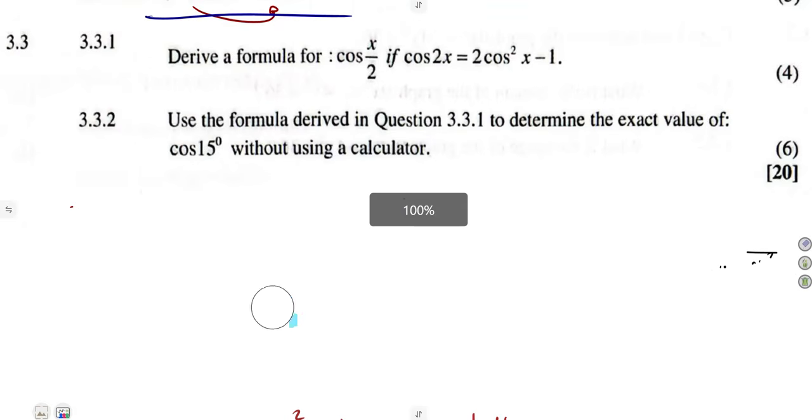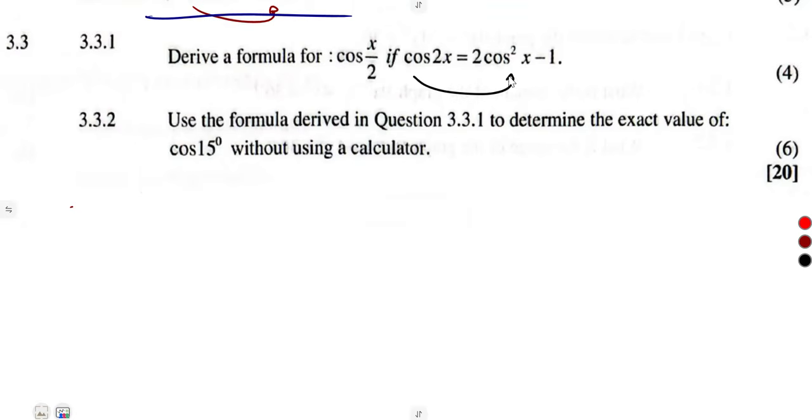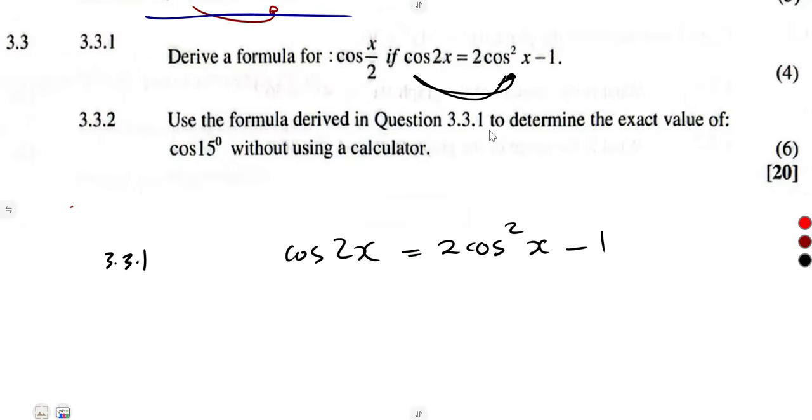All right. Derive this formula, that is cos x over 2. Derive it from cos 2x, as we see, which is equal to 2 cos squared x minus 1. Derive it from there. Find what exactly represents cos x over 2.